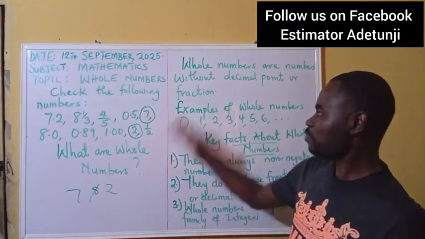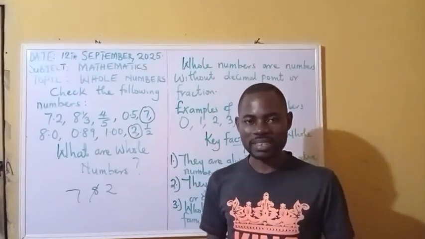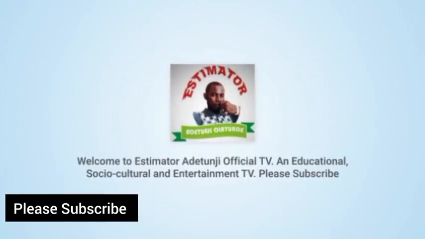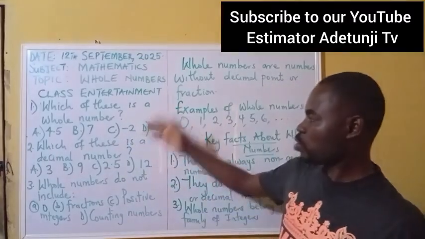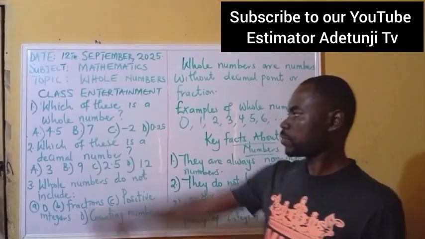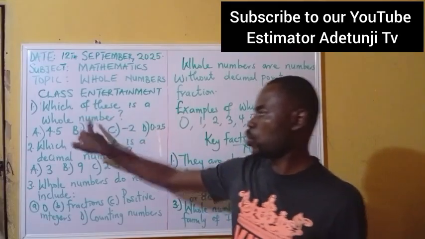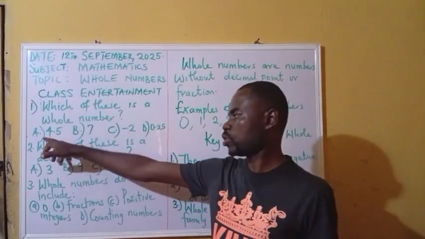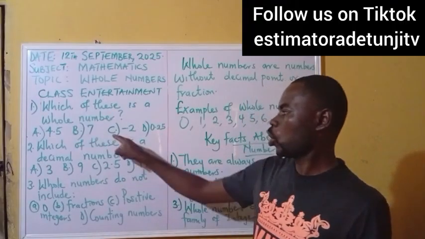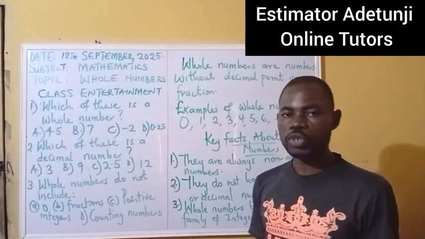Now that we have done the class, let's do our class entertainment. These are the questions we have as our class entertainment for this topic. Question 1: which of these is a whole number? Option A, 4.5. Option B, 7. Option C, -2. Option D, 0.25.